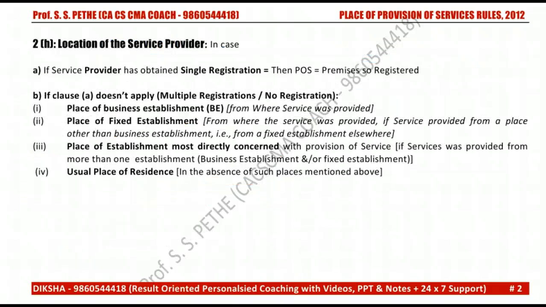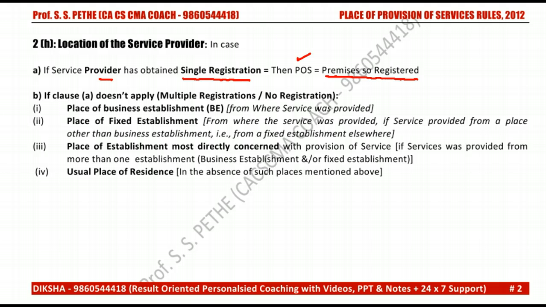First, we will cover the location of service provider. Let's see how this has been defined in the rules. If the service provider has obtained a single registration under the Service Tax provisions, then the location of the service provider will be the premises so registered.